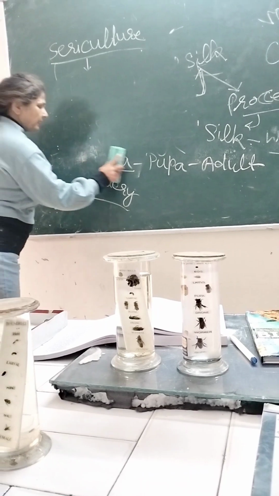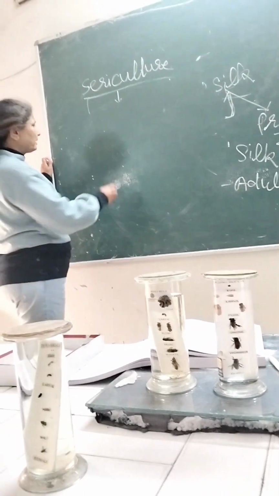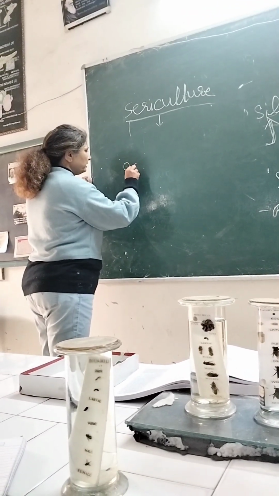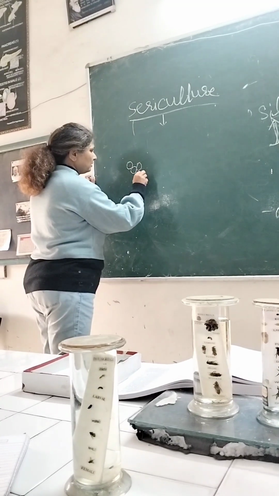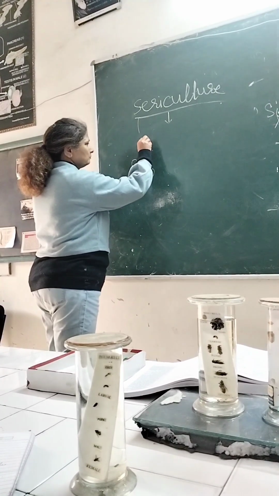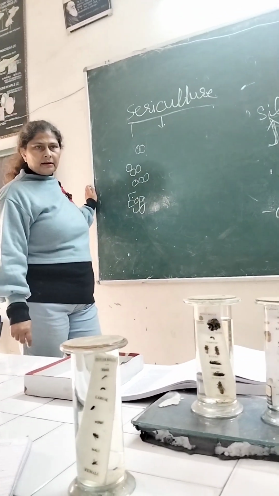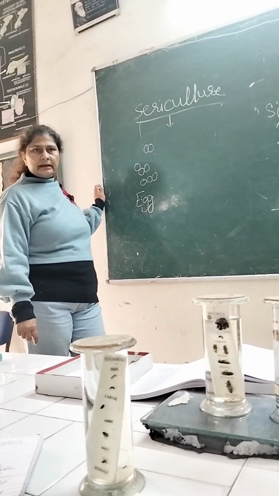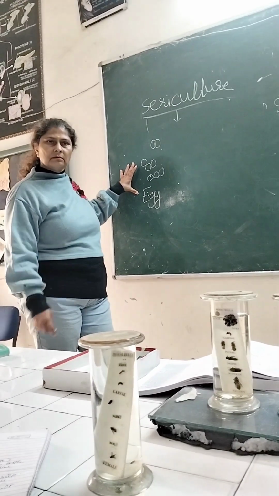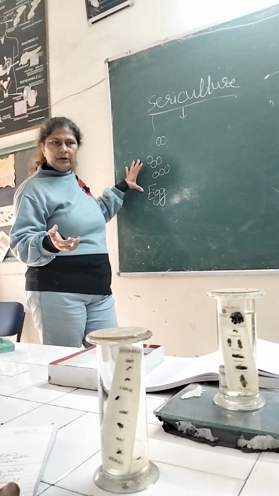The eggs are white in color and round in shape and adhesive with each other. They lay these eggs on the leaves of the mulberry tree.